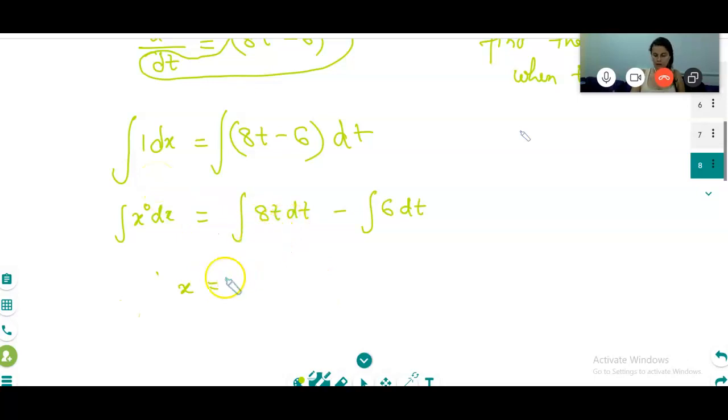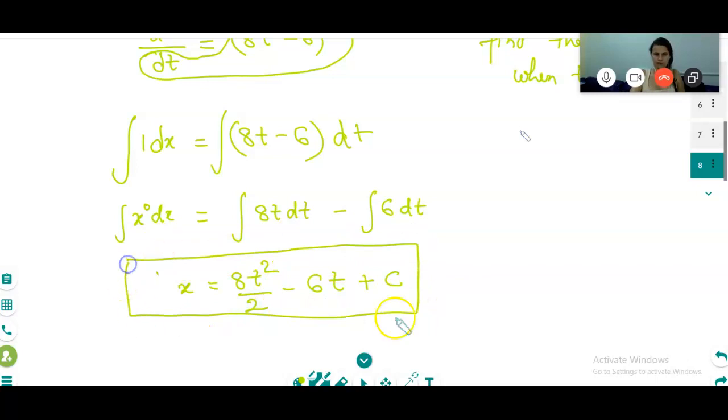Then 8t: 8 is the constant, so 8t squared divided by 2, minus 6t, plus some constant c will come. Whenever you do some integration you should add a constant. Now how will you find this constant value? Because otherwise you cannot find it.